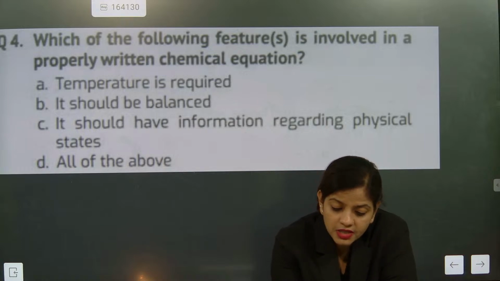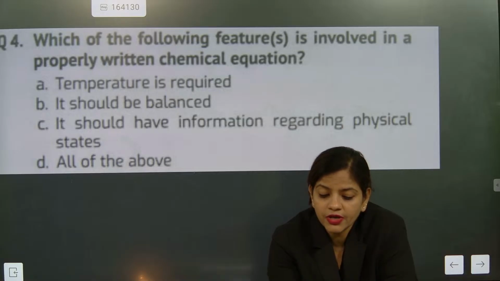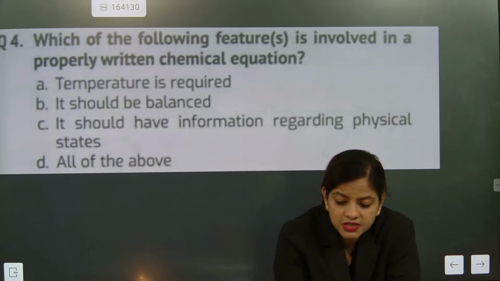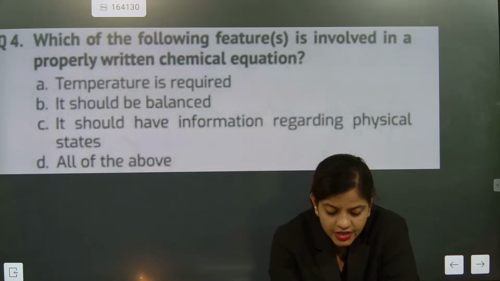Fourth question answer is absolutely correct. All of the above. So if somebody asks you, involved in a chemical reaction, temperature will be required 100%. Balancing is needed, and regarding physical state or change is also there. Okay.